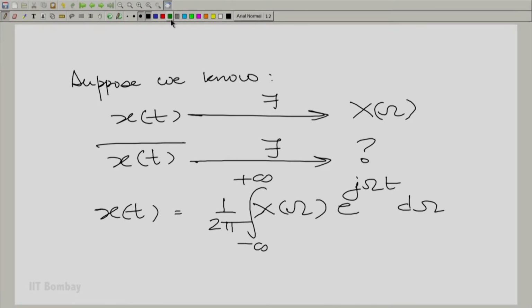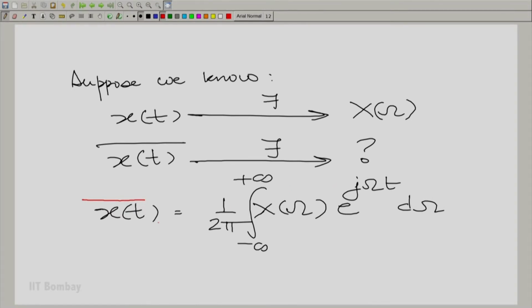So, let me do it right here first. I have x bar t, I will write a bar everywhere as required. Now, complex conjugation of an integral is the integral of the complex conjugation, and then I could disintegrate that complex conjugation into the integral of a product.